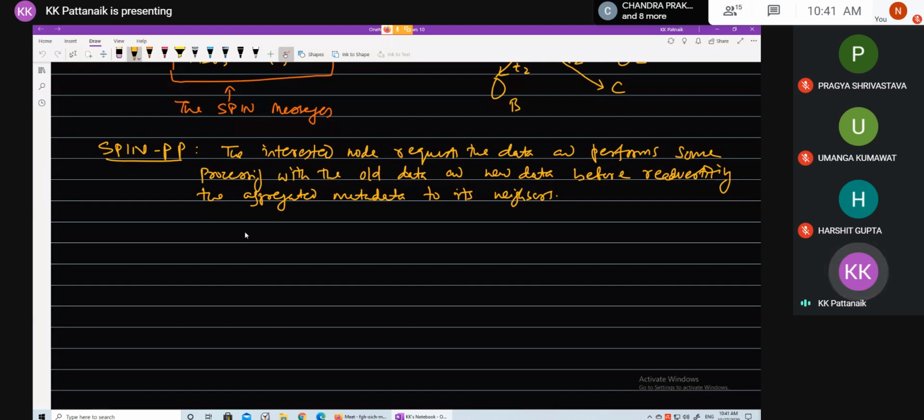So the answer is given already. You need to comprehend this and answer my question: how is the SPIN-PP protocol able to address one of the problems, you need to identify which problem specifically I am referring to, and how it is able to mitigate that.